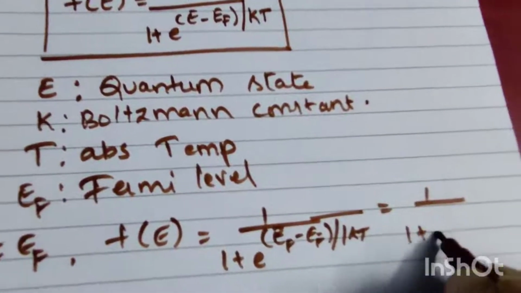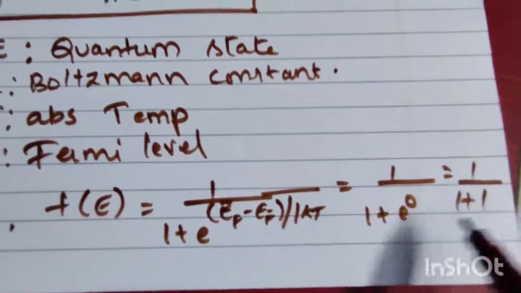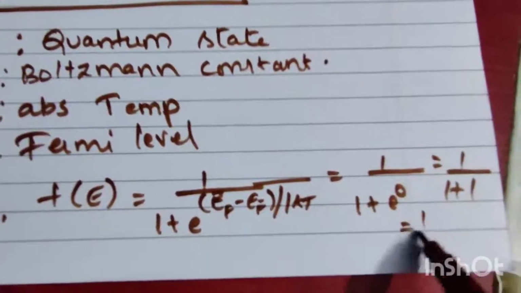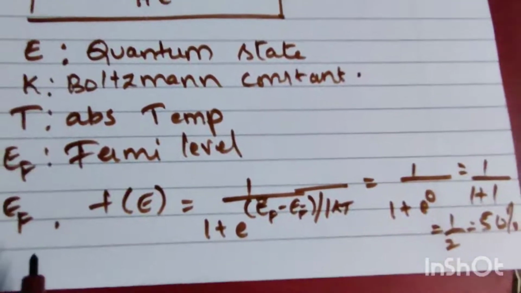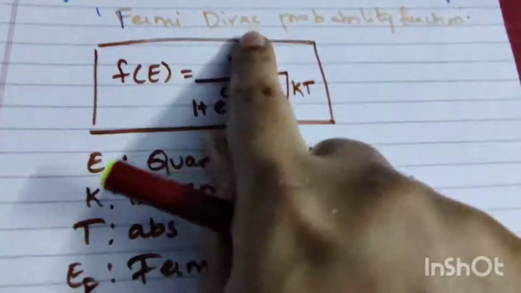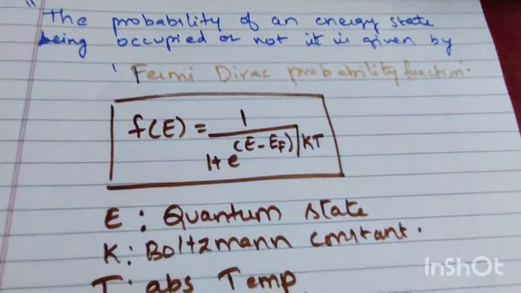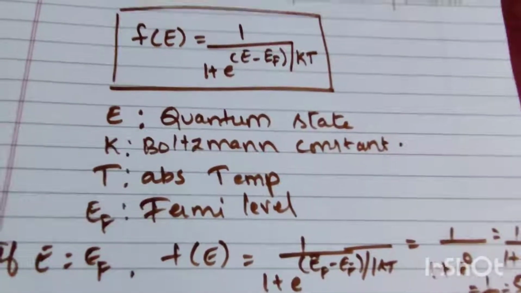So 1 plus e power 0 is 1 by 1 plus 1, since anything power 0 is 1. So this is 1 by 2, that means 50%. That means there is a 50% probability of being filled. So for any energy state, it has a probability of 50% that it will be full.